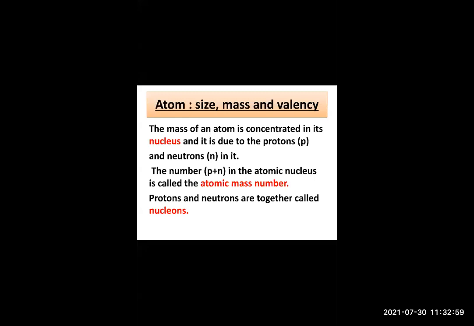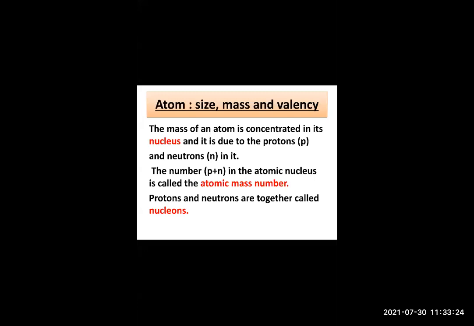On this scale, the relative mass of carbon atom was accepted as how much? 12. Hydrogen was taken as 1, no? So after hydrogen, which other atom was taken? Carbon. So the relative atomic mass of one hydrogen compared to carbon will be how much? 12 into 1 upon 12. 1 divided by 12.